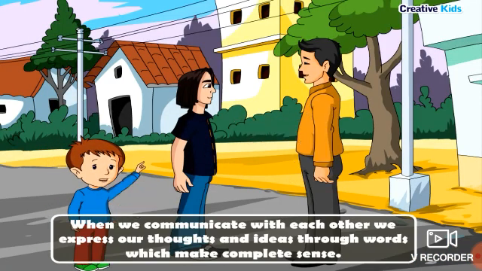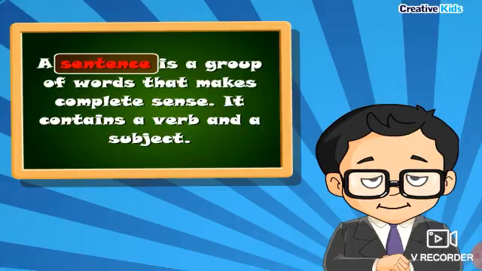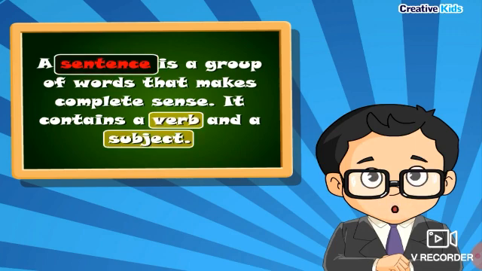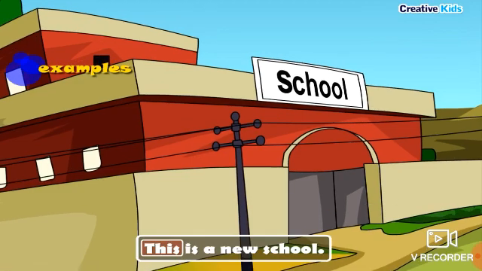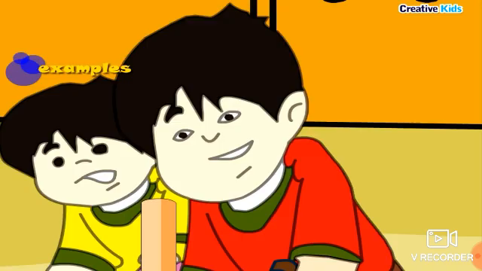When we communicate with each other, we express our thoughts and ideas through words which make complete sense. A sentence is a group of words that makes complete sense. It contains a verb and a subject. Examples: this is a new school.